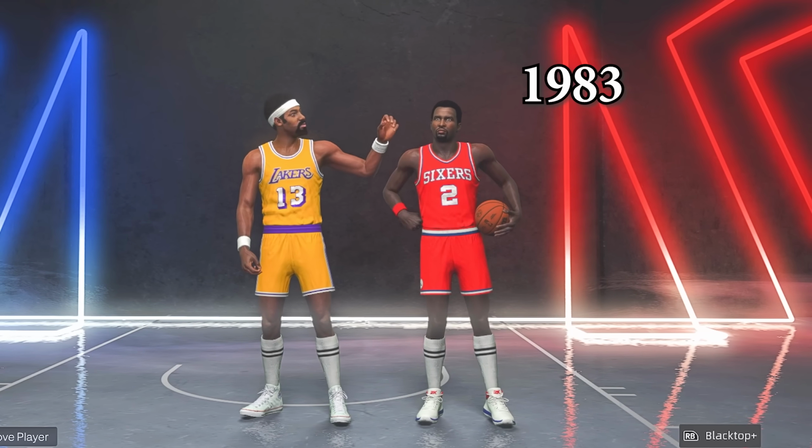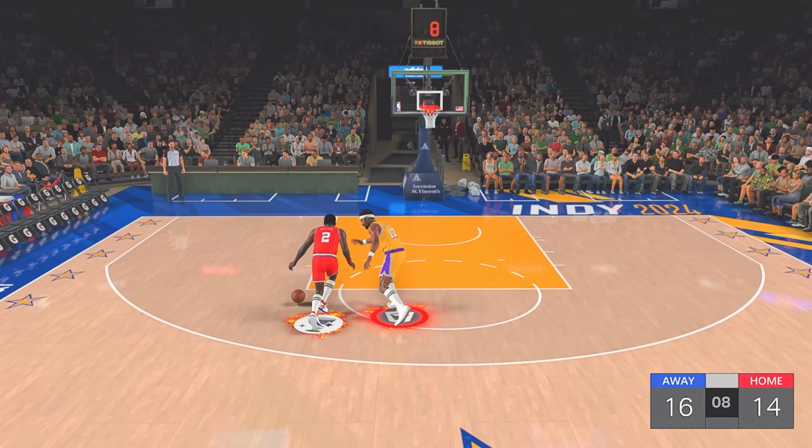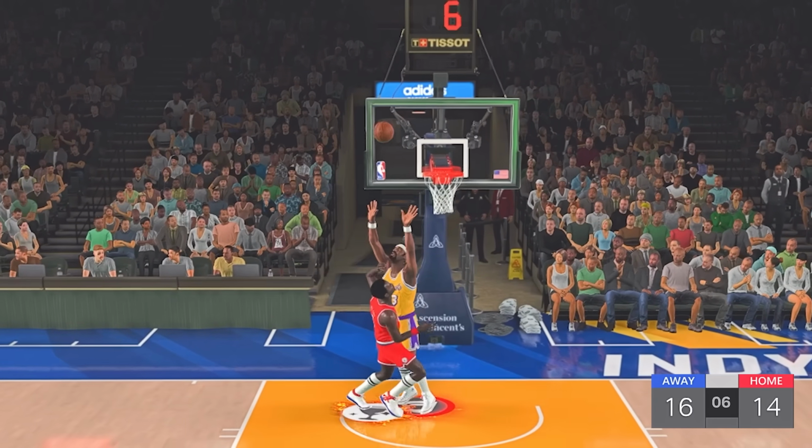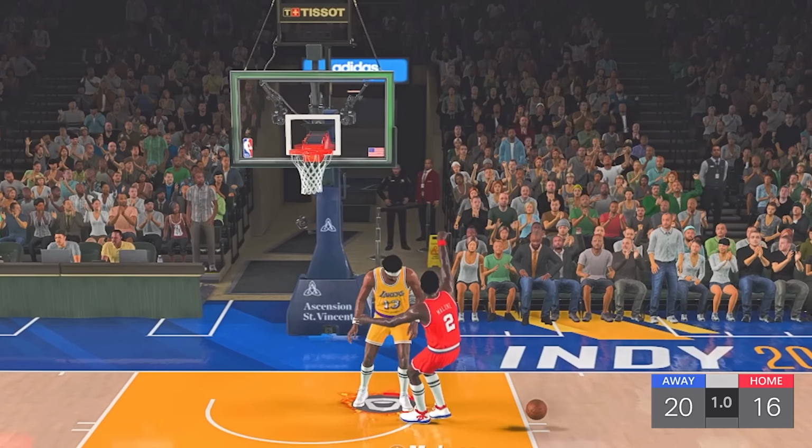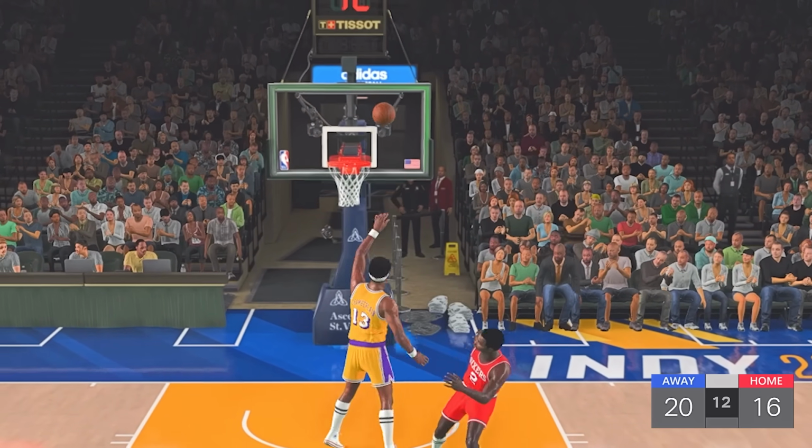Next was Moses Malone versus Wilt Chamberlain. This was a close match, with the two being tied up at 16, but it was Wilt clutching up, getting the 22-16 victory.